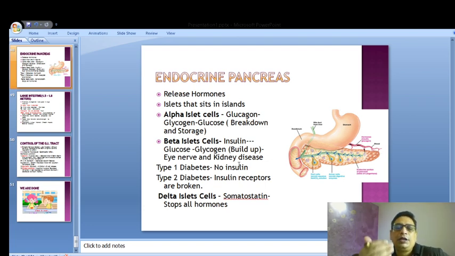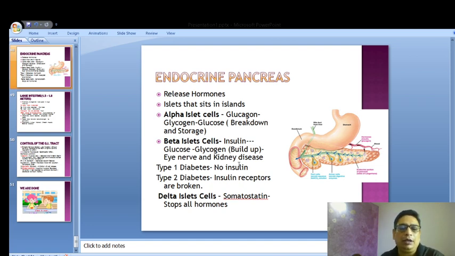And this is because insulin is not produced. This is type 1 diabetes. And type 2 diabetes is where insulin is produced, but there are receptors to receive the insulin so that it can act properly. The insulin receptors are actually broken down, and that is the reason insulin is not acting. That is called type 2 diabetes mellitus.